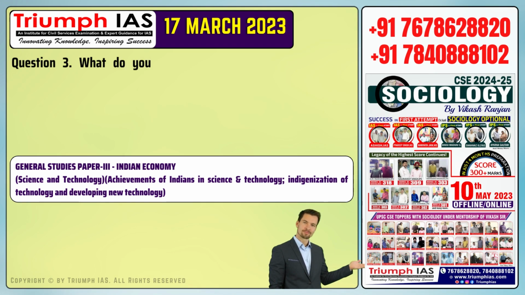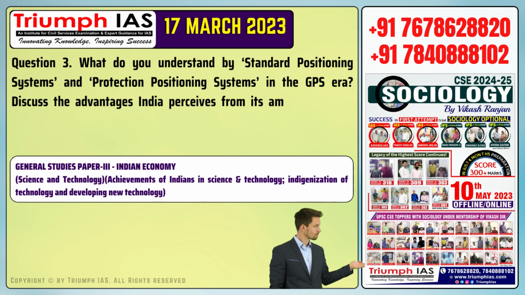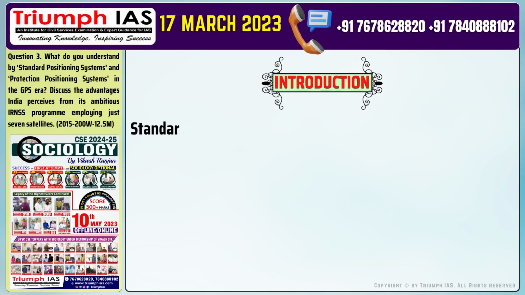Question number 3. What do you understand by standard positioning systems and precise positioning systems in the GPS era? Discuss the advantages India perceives from its ambitious IRNSS program employing just 7 satellites. Let's start with the introduction of the answer.